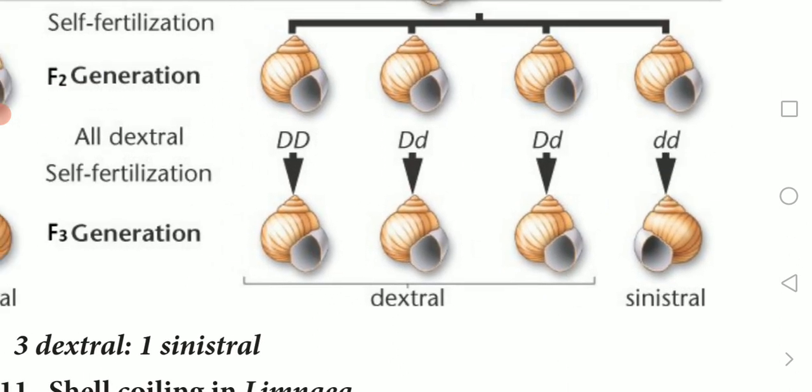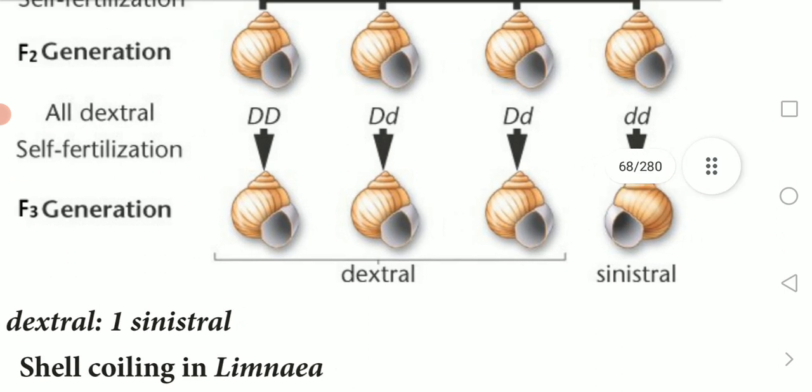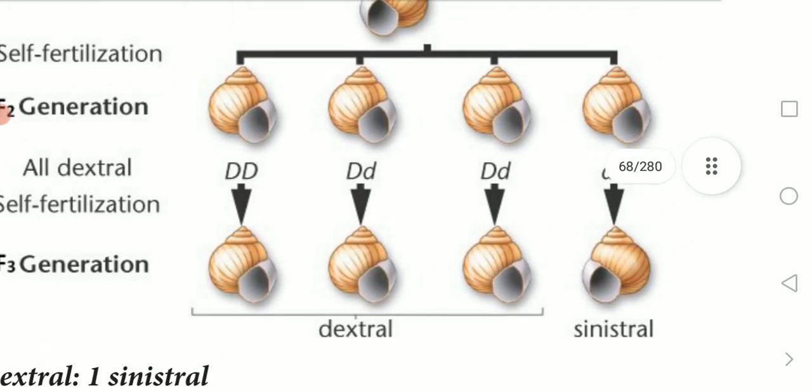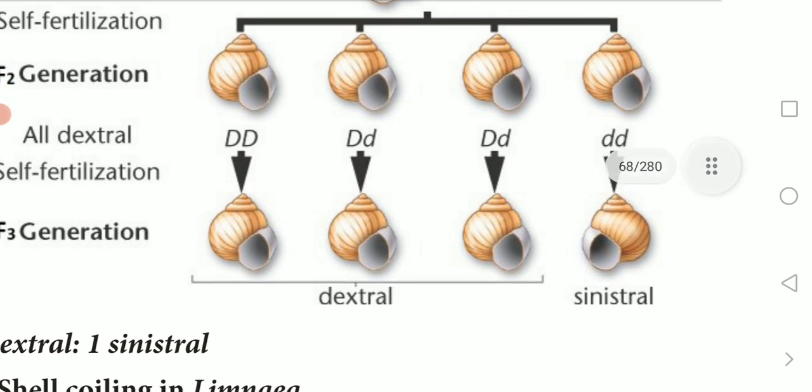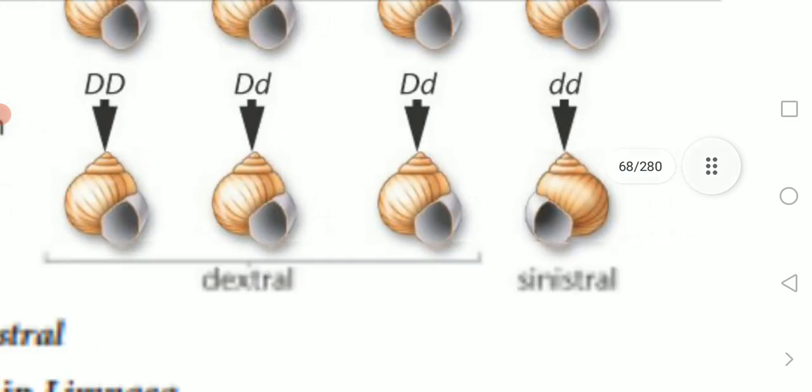Since the F1 generation comes as a sinistral type, that is an anti-clockwise shell, we allow them to self-fertilize to get the F2 generation. All of the F2 generation comes as the dextral type, because the capital D, the dextral type, has the DNA. That DNA plays the major role in making the whole F2 generation dextral.